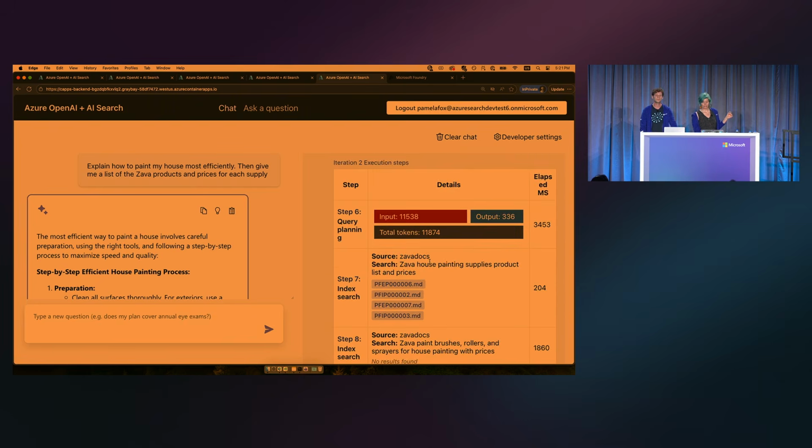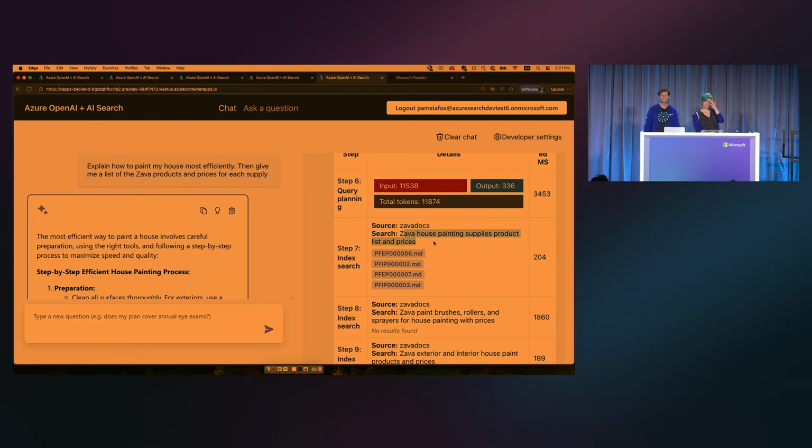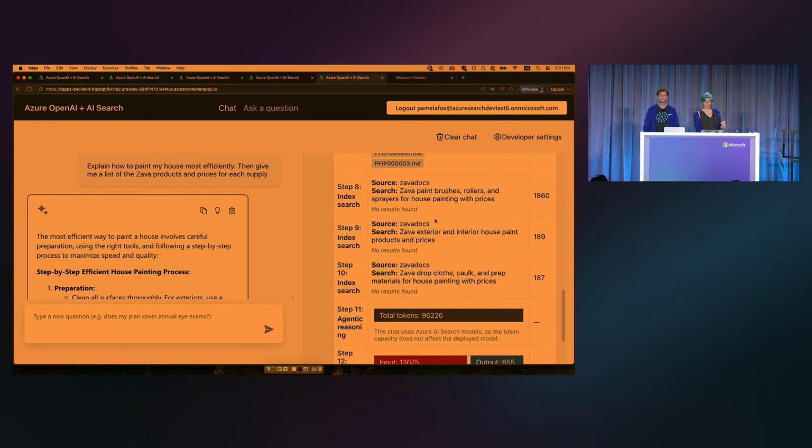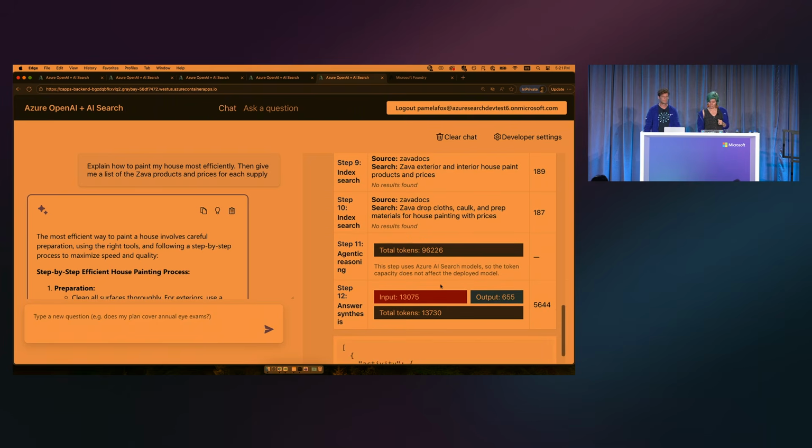So in the second iteration, this time it searches the search index again, comes up with a different query, and it gets 4 results, right? It also did a bunch of other searches. It got more specific. It was looking for drop cloths, caulk, prep materials. Unfortunately, 𝗲𝗲 doesn't have drop cloths, but if it did, it would find it, right? So it actually gets very clever in that second iteration and comes up with some really good queries based off that first iteration to get much more focused results. So it can really help in getting much more comprehensive answers to these complex questions. And there we go.